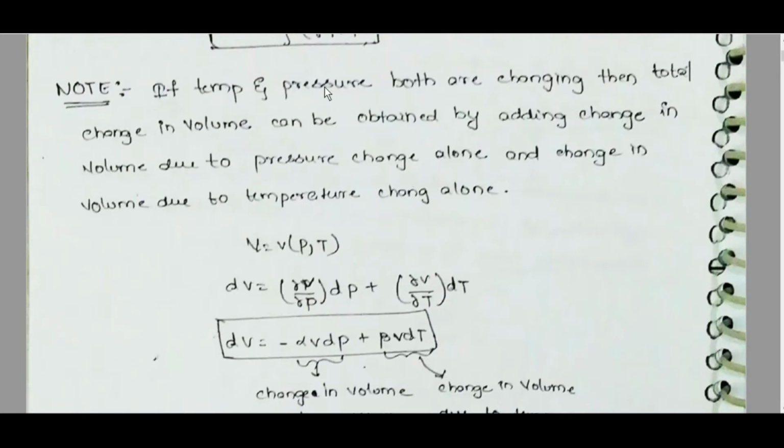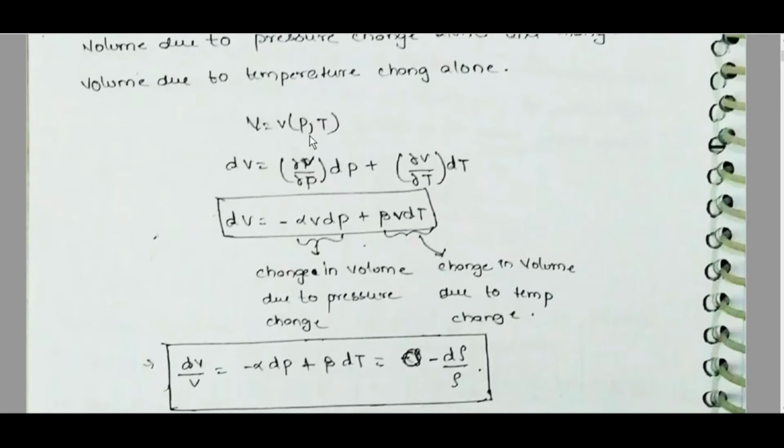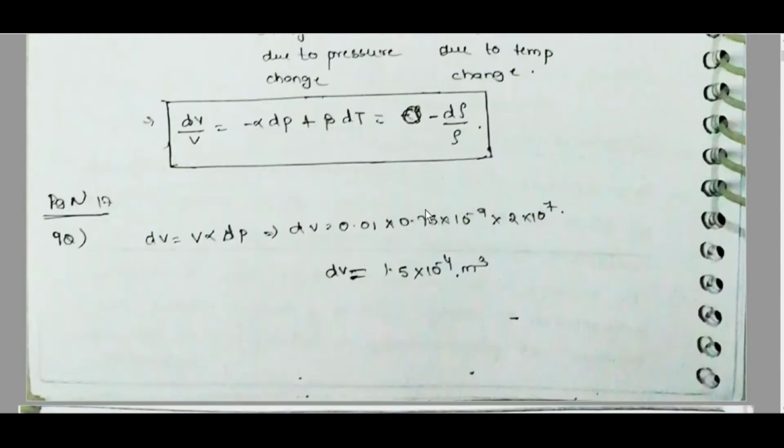Note, if temperature and pressure both are changing, then the total change in volume can be obtained by adding the change in volume due to pressure change alone and the change in volume due to temperature change alone. V is a function of P comma T. dV is equal to dou V by dou P into dP plus dou V by dou T into dT. dV is equal to minus alpha V dP plus beta V dT. Here, minus alpha V dP is the change in volume due to pressure change, and beta V dT is the change in volume due to temperature change. dV by V is equal to minus alpha dP plus beta dT, which is equal to minus d rho by rho.